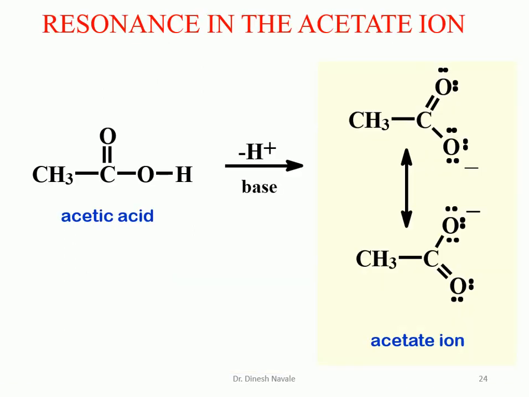So this is the acetic acid, where we can observe negative charge on oxygen. Negative charge on a more electronegative element will be more stable, so the corresponding acid will be more acidic.